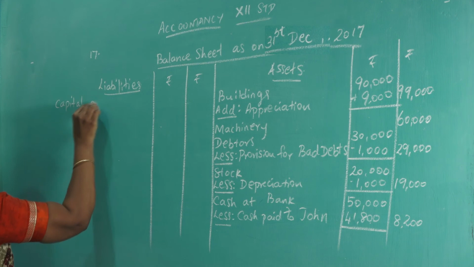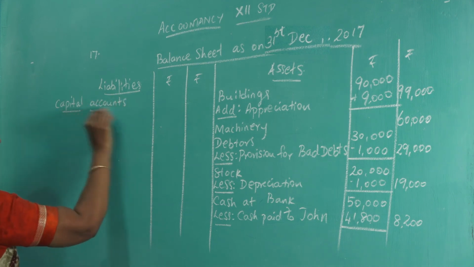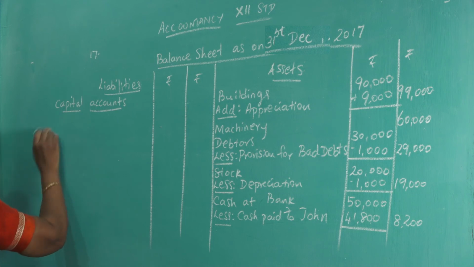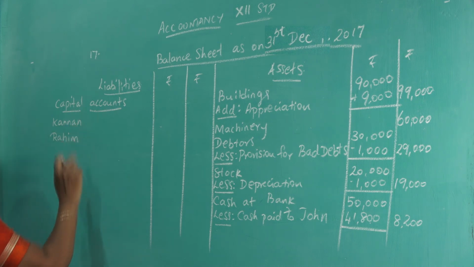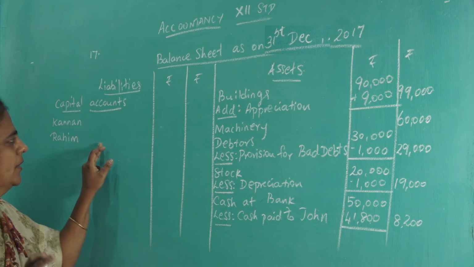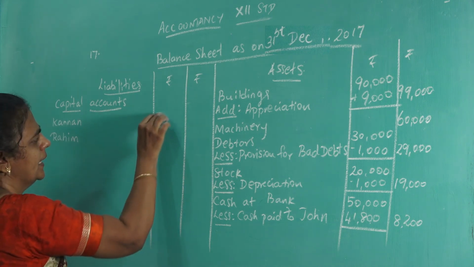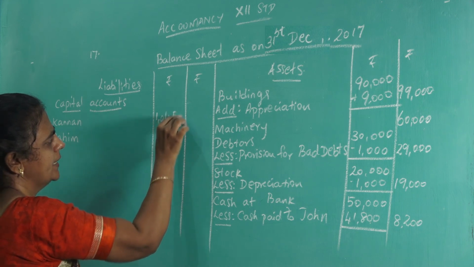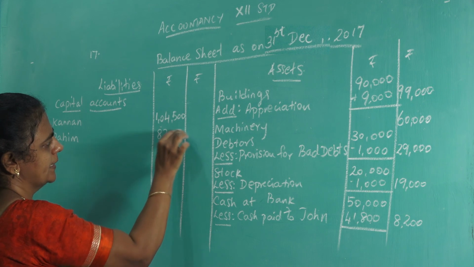Capital accounts. So who are the existing partners now? Kannan and Rahim. Okay, so for both of them, see the capital account, what is the brought down balance, that you bring it here for Kannan and Rahim. 1,04,500 and 82,700.